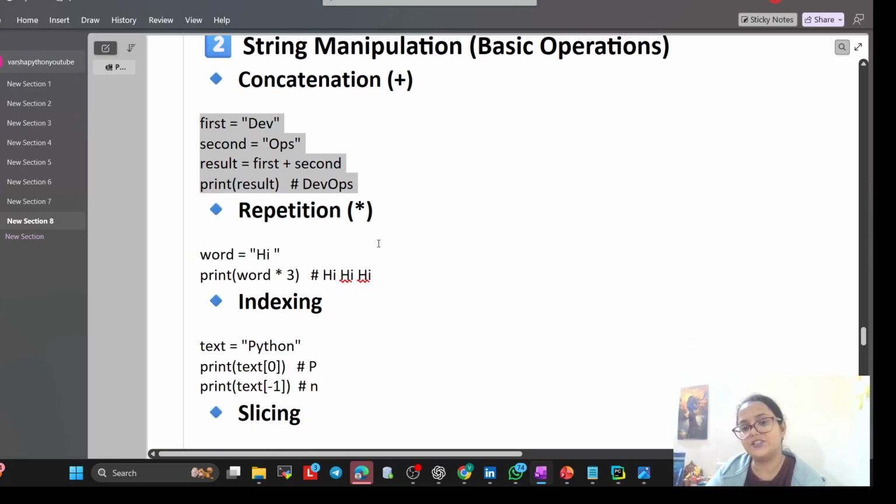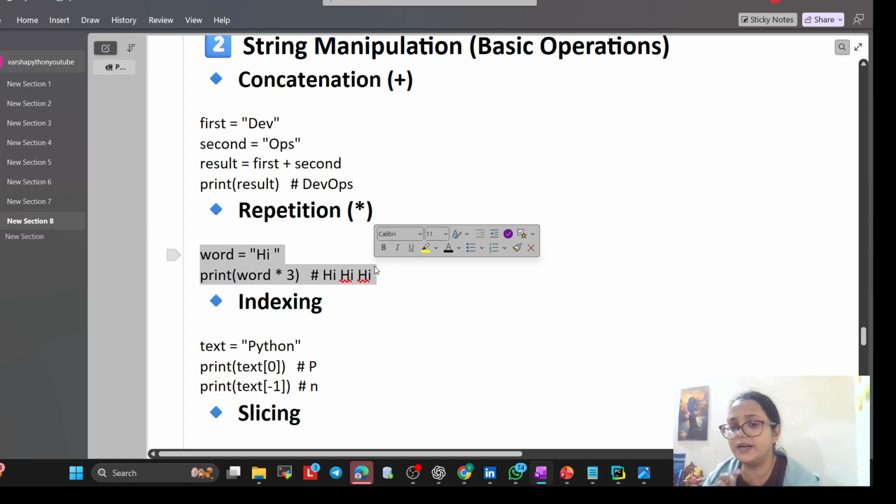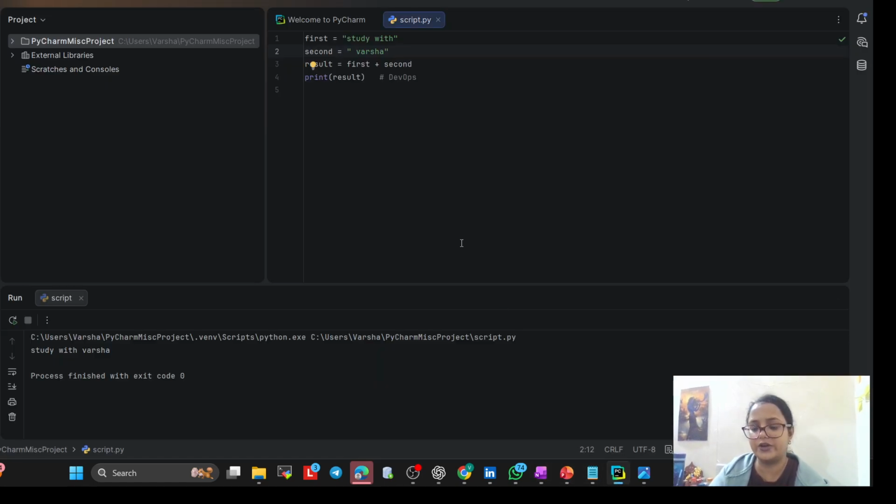Now repetition. I have written hi and I want to write hi thrice. I am not going to write it three times. Instead of that I will use the asterisk. This is only the asterisk. Just copy it or write it here.